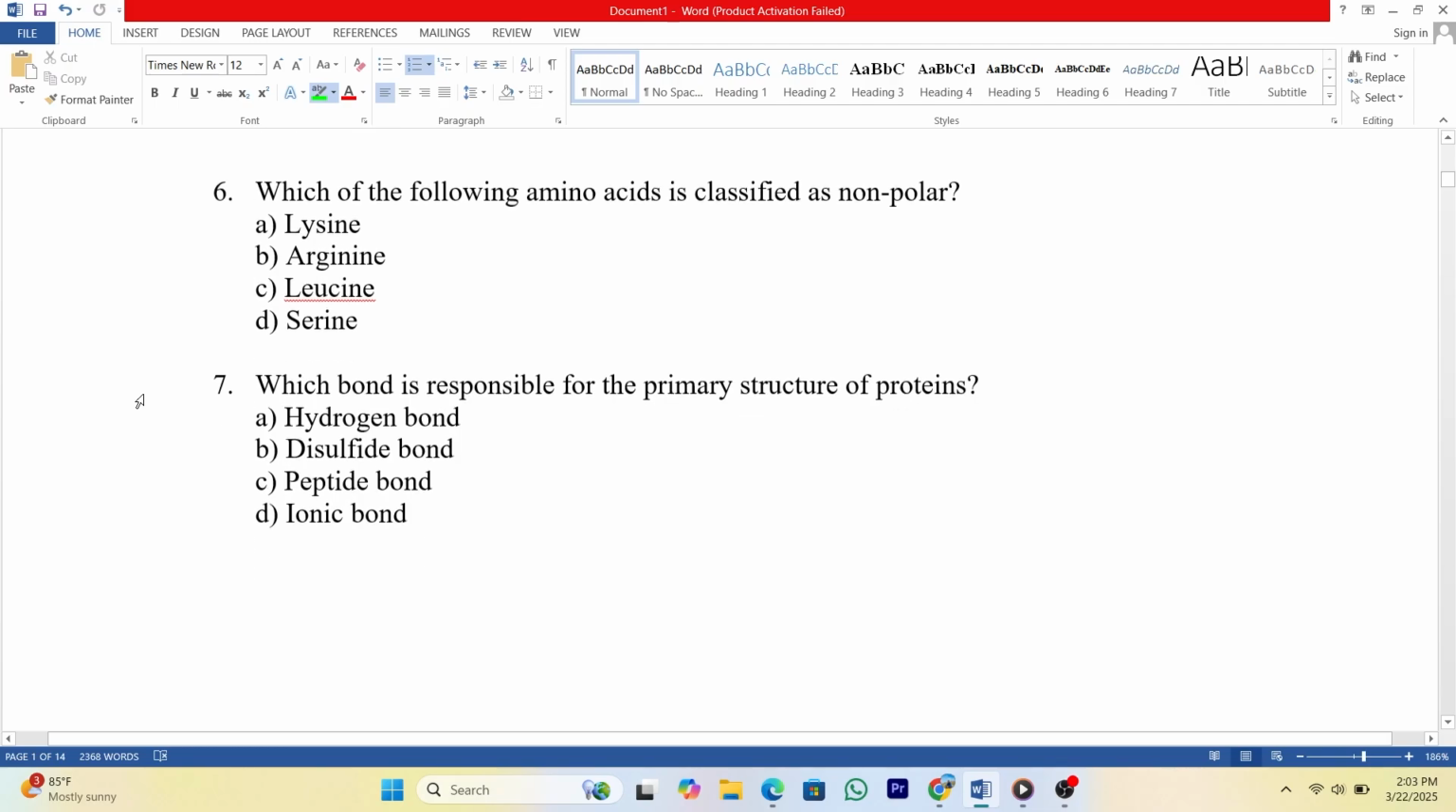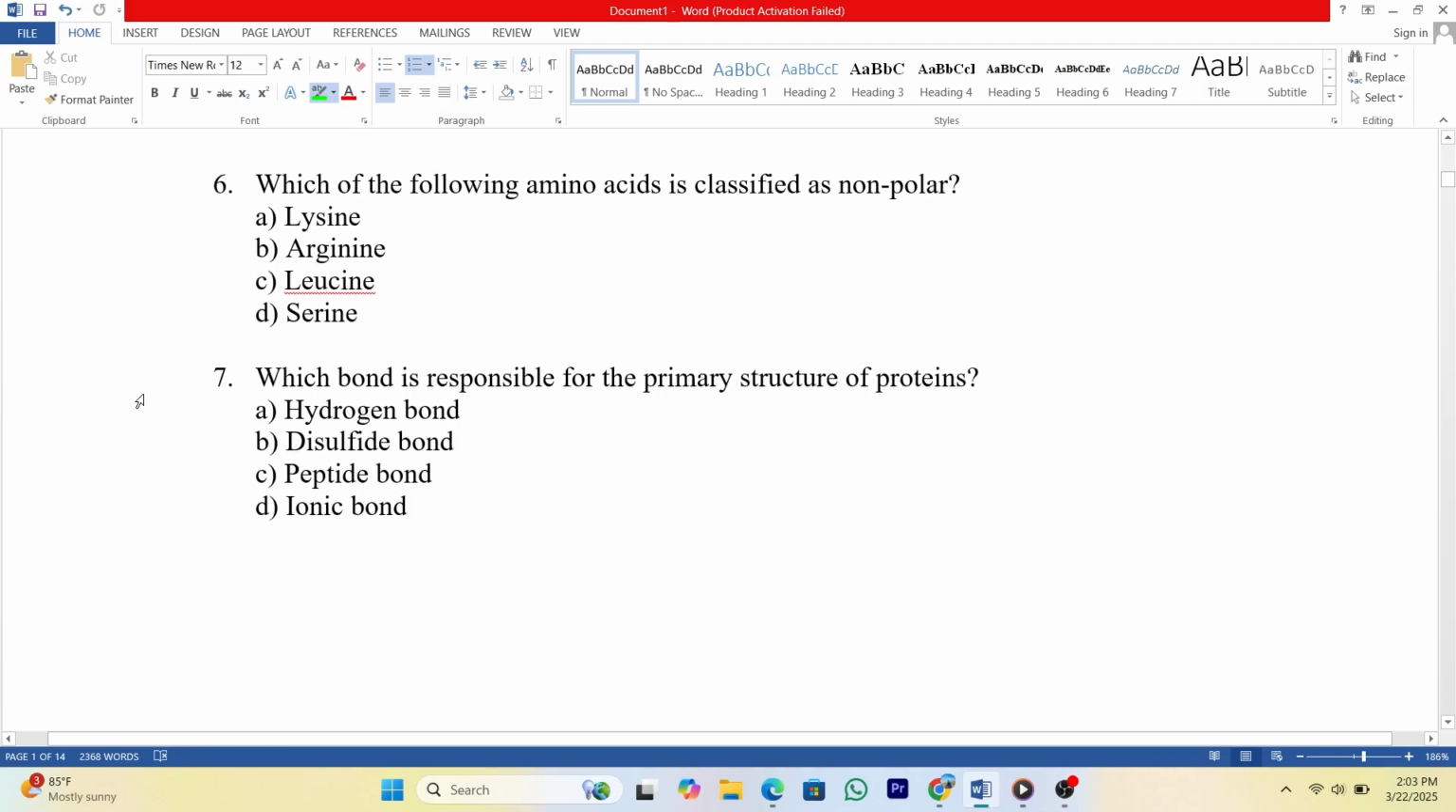6. Which of the following amino acids is classified as nonpolar? A. Lysine. B. Arginine. C. Leucine. D. Serine. Answer: C.